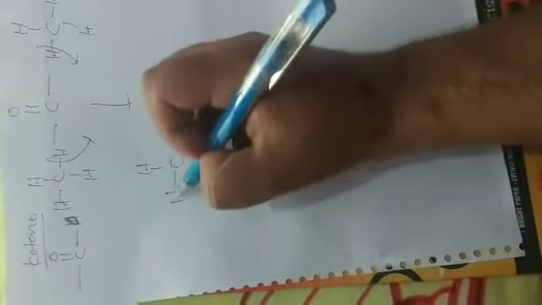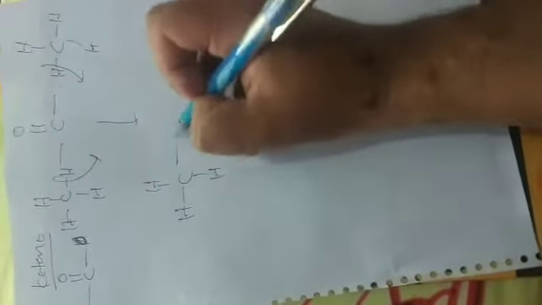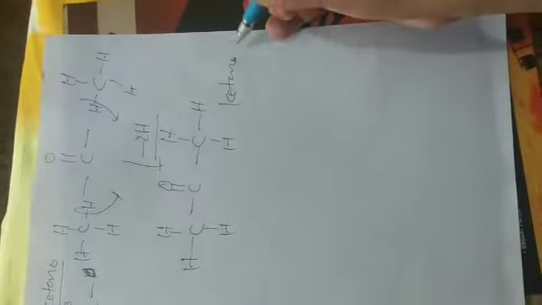Then ketone is formed. This is called ketone. In this, two hydrogen atoms are replaced. This is ketone.